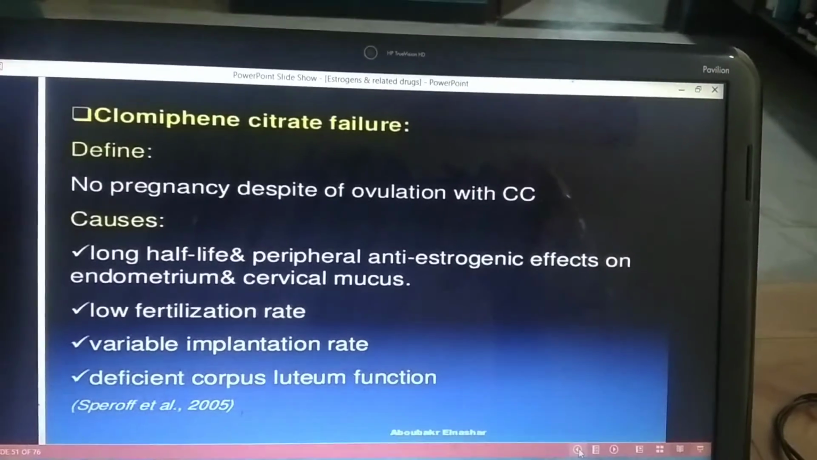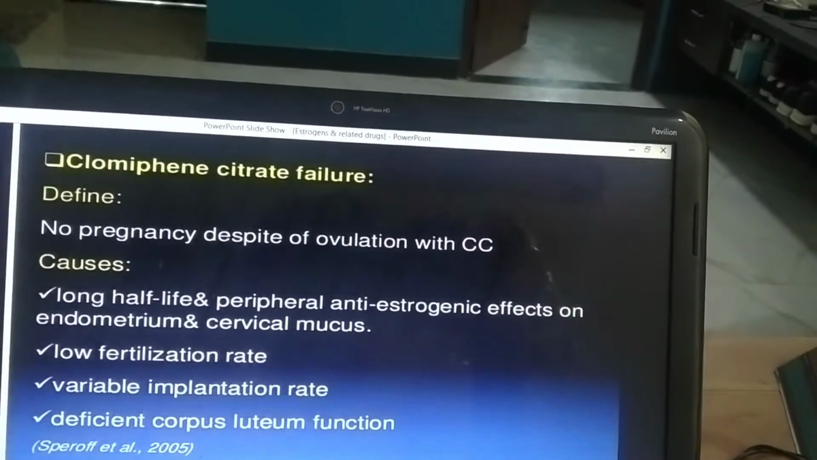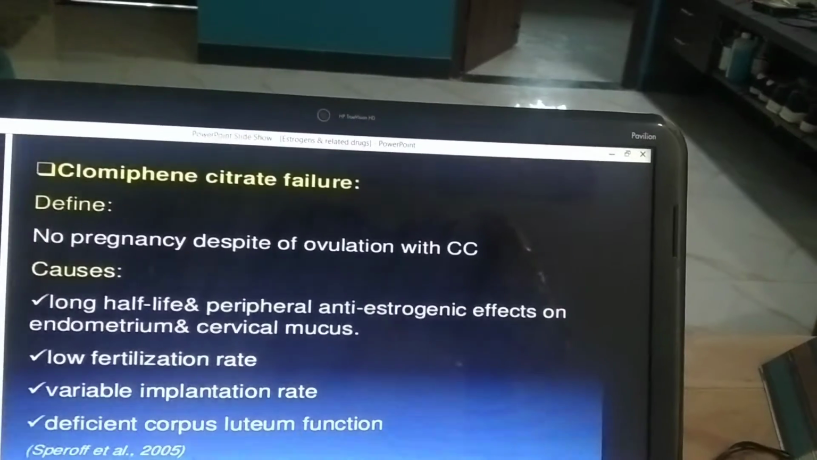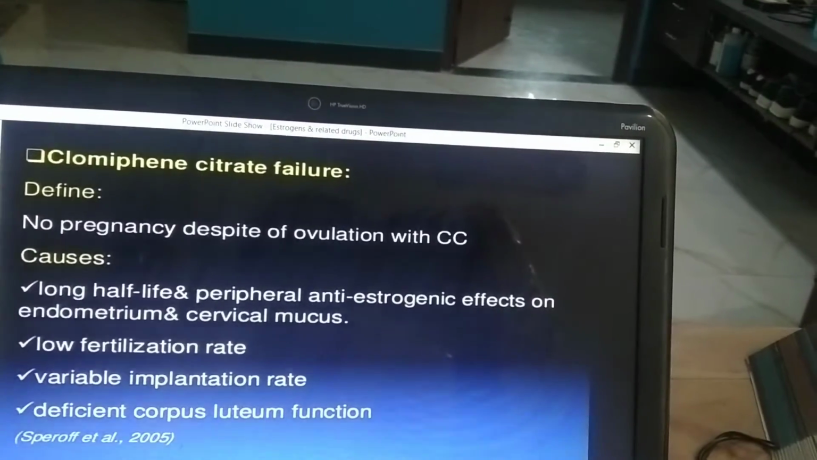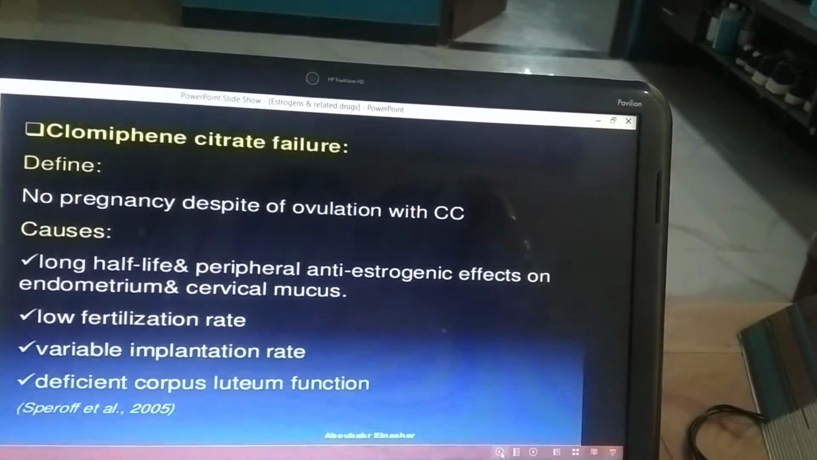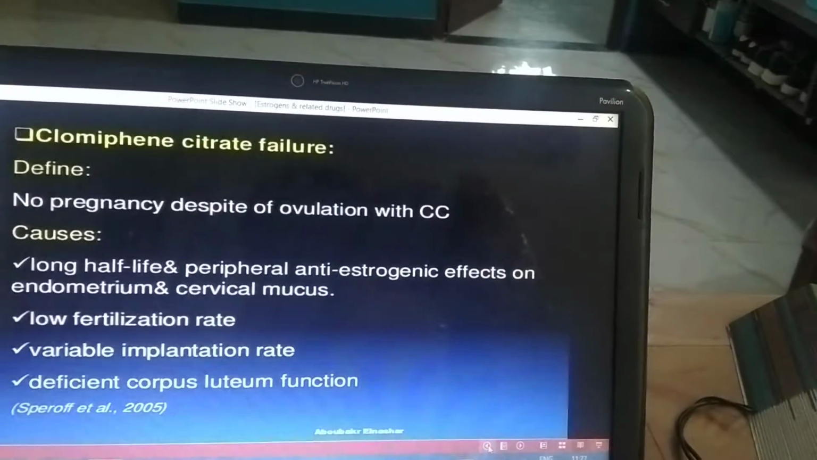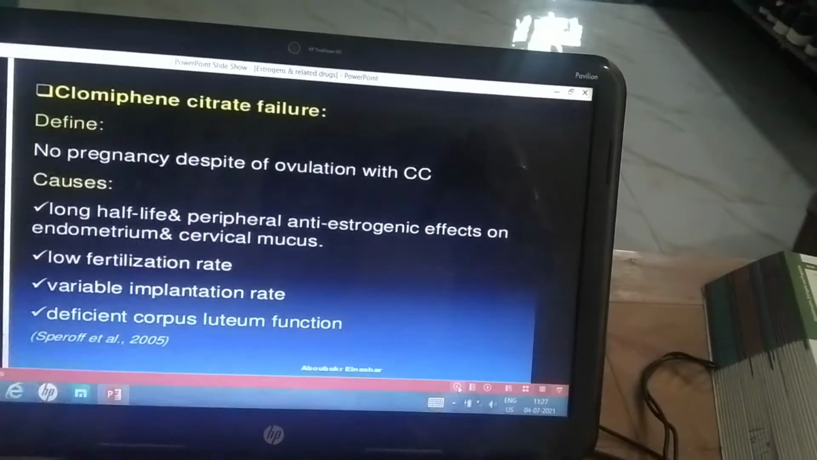So despite the actions of the clomiphene on the hypothalamus and pituitary, the other peripheral antiestrogenic effects on the endometrium and the cervical mucus contribute to the failure of the clomiphene citrate. Moreover, there is low fertilization rate, variable implantation rate, and deficient corpus luteum function. So all these factors contribute to the failure of clomiphene citrate.